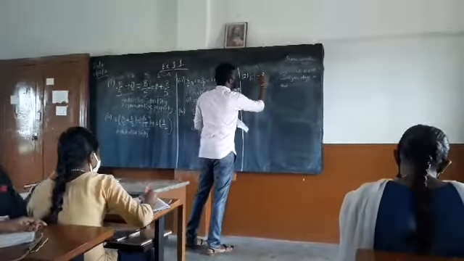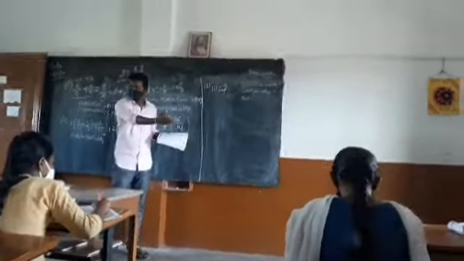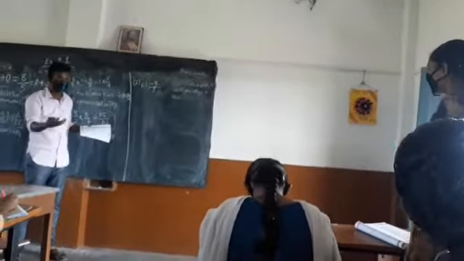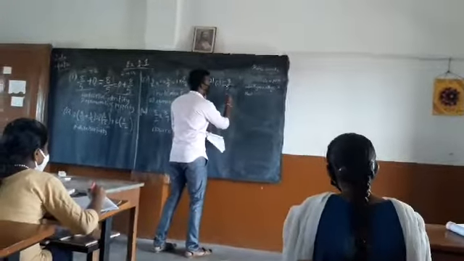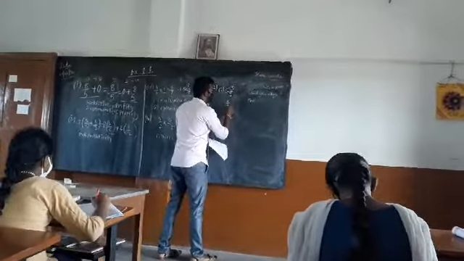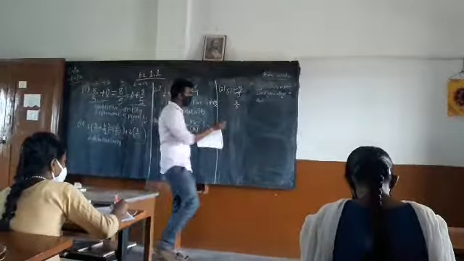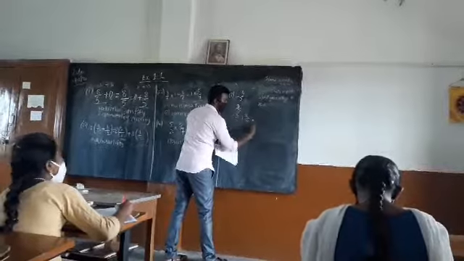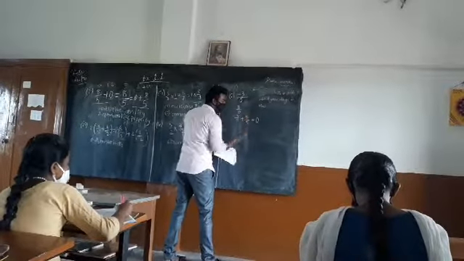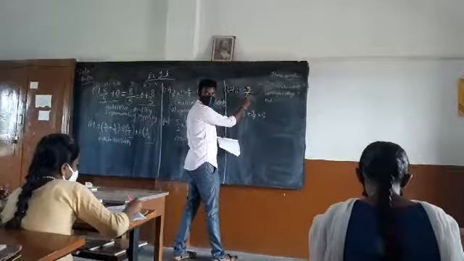Minus 3 by 5 is the problem. Who will tell the additive inverse? Yourself, I'll give you a chance. The additive inverse of minus 3 by 5 is 3 by 5. Very, very good. It's very easy. 3 by 5 is the additive inverse. Why? It's simple. If minus 3 by 5 is added to 3 by 5, I'll get what? Minus 3 plus 3 by 5, which is 0, the additive identity. So the additive inverse of minus 3 by 5 is 3 by 5.